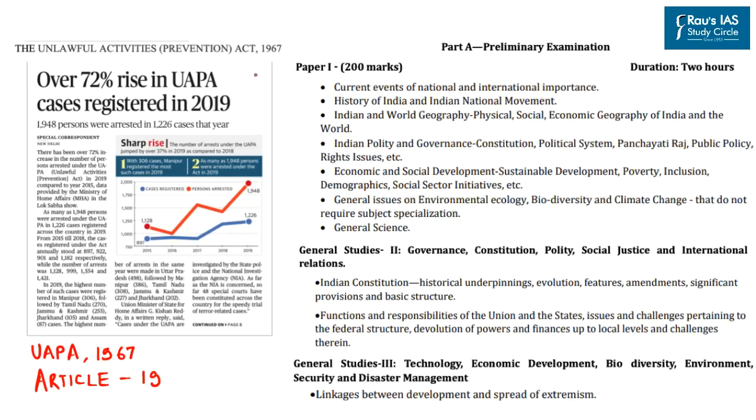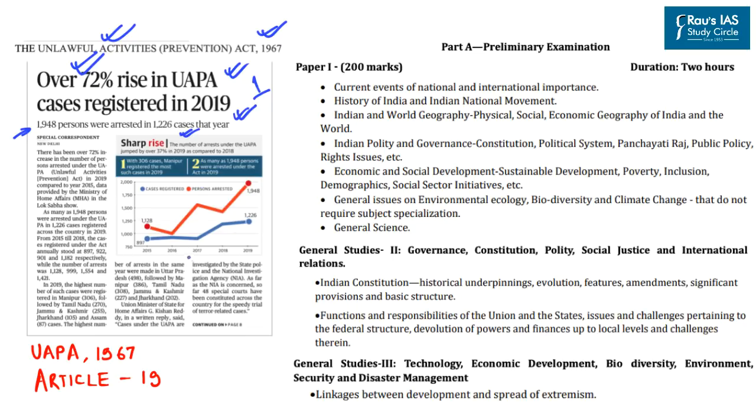Now let's take up the first news appearing on page number 1. The news says, over 72% rise in UAPA cases registered in 2019 over 2015. So it means that since 2015, there has been a 72% rise in the cases registered under the Unlawful Activities Prevention Act 1967. It says that 1948 persons were arrested in 1226 cases that year. And further, the news also highlights that the maximum cases under UAPA were registered in Manipur, followed by Tamil Nadu, then followed by Jammu and Kashmir.